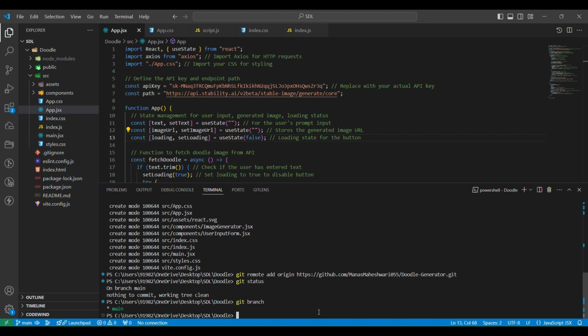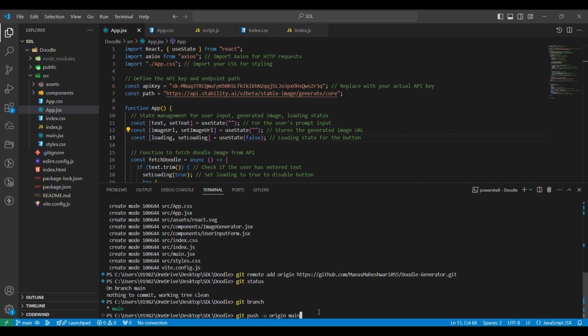So it's main here. And now to push the committed changes to the GitHub repository, we will write git push -u origin main. Main is the branch name. You can create a new branch using git branch and then the name of the branch. So it will create a new branch for you.